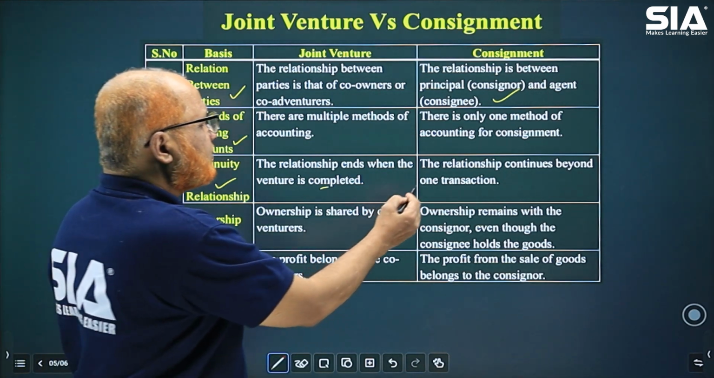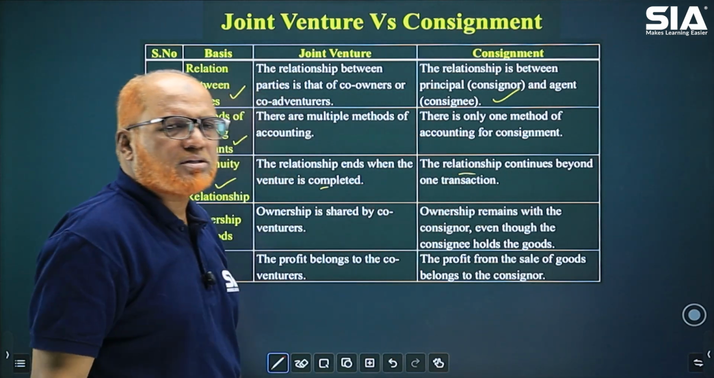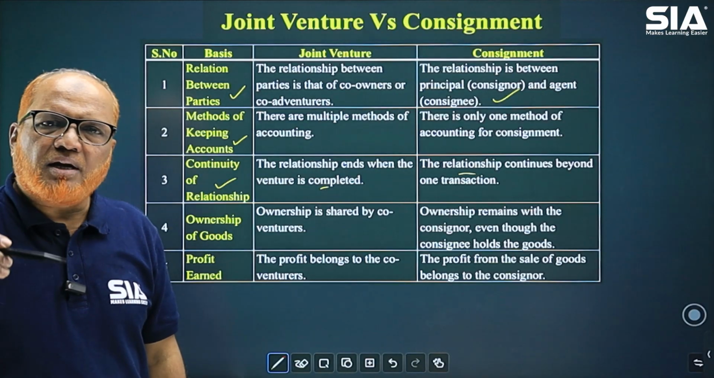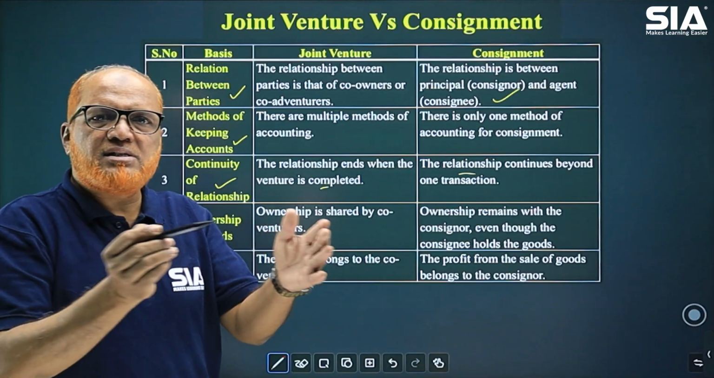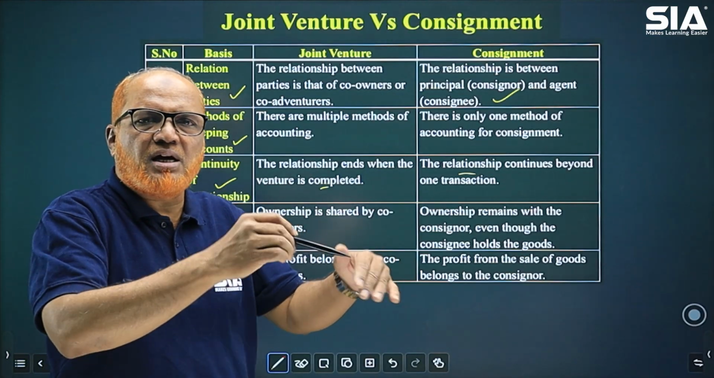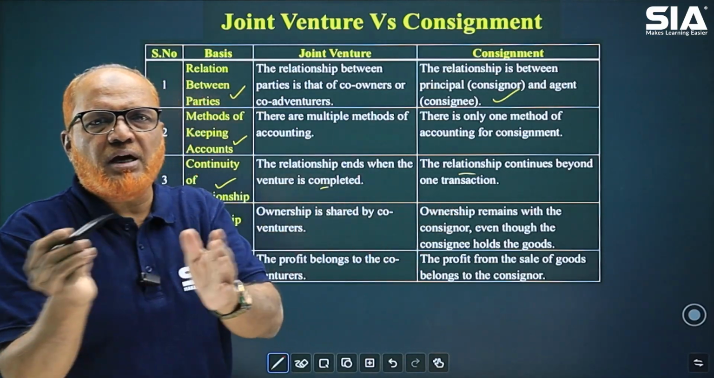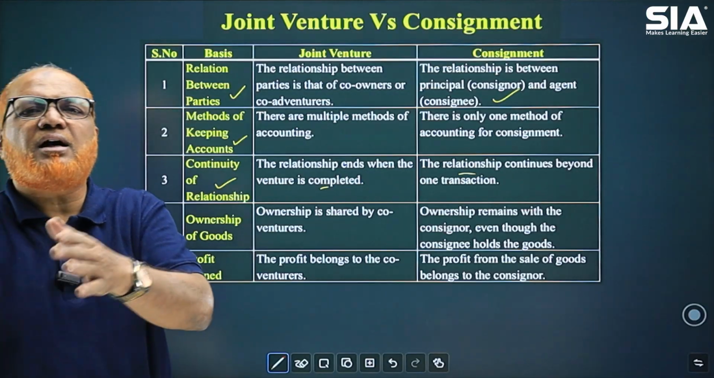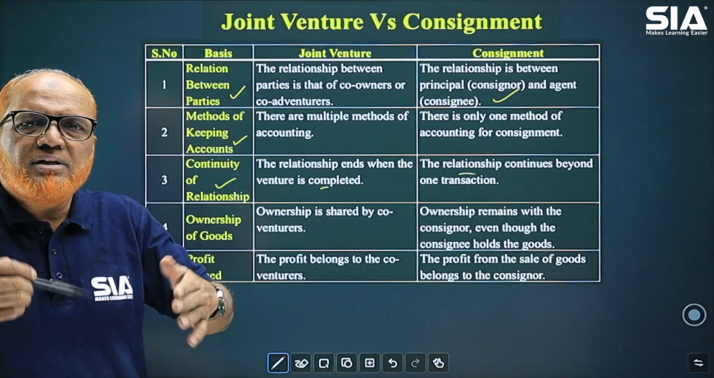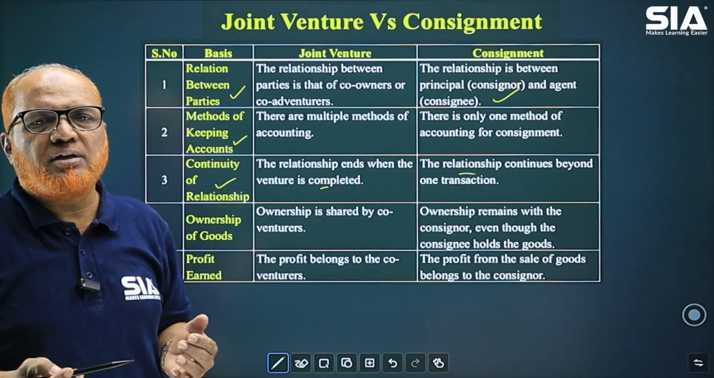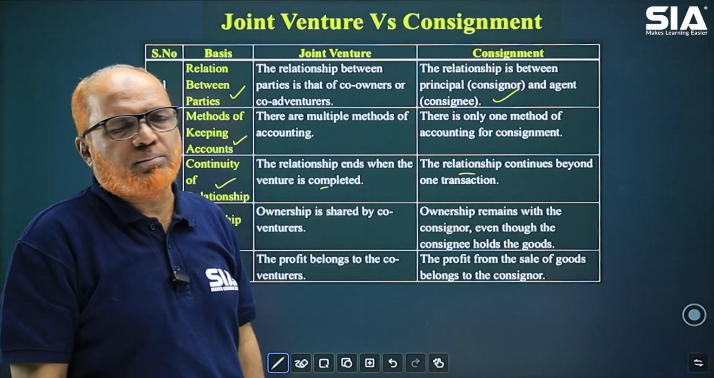But in case of consignment, the relationship is continuous. That means time to time the consignor will send the goods to consignee, consignee will sell the goods and pay the amount to the consignor. Again the consignor will send the goods. So the activity is a continuous activity in case of consignment.